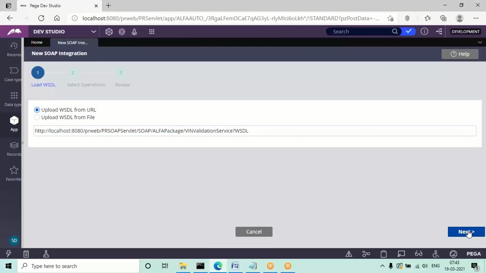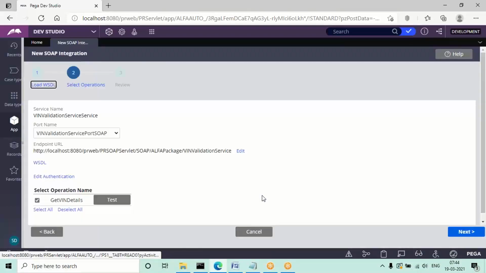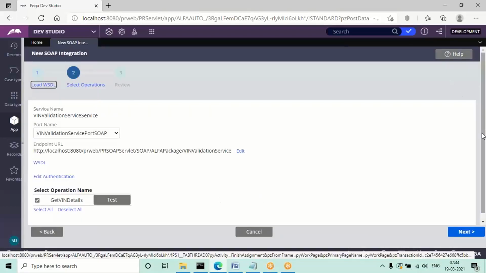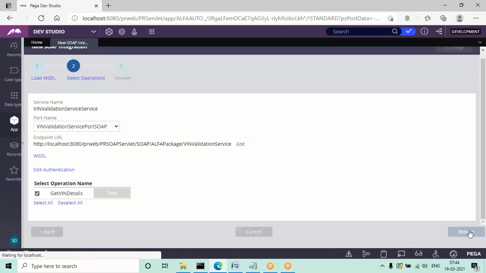So copy the URL from your application, not from the document. If you try from the document, it will not work in your systems. So copy from your application. See here, some service name will be automatically loaded, and your generated service is in the form of a method. Here it will be selected. Okay, so one service we are loading, right? So one method is going to be selected automatically. So click on the Next button.